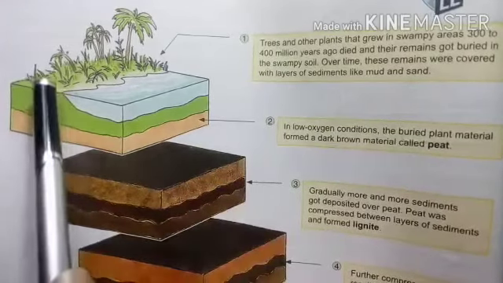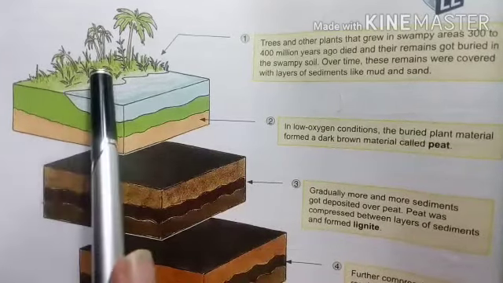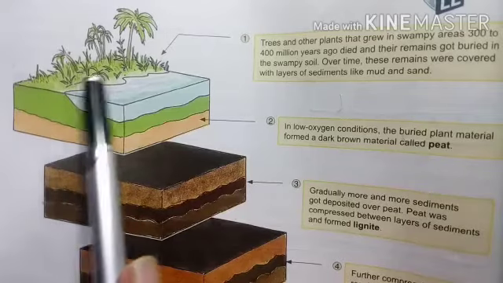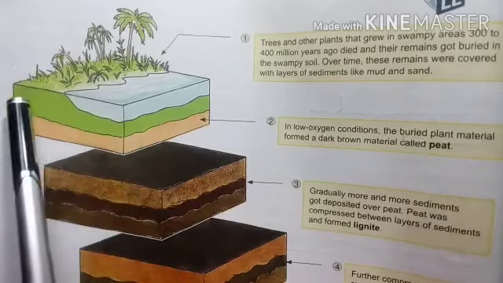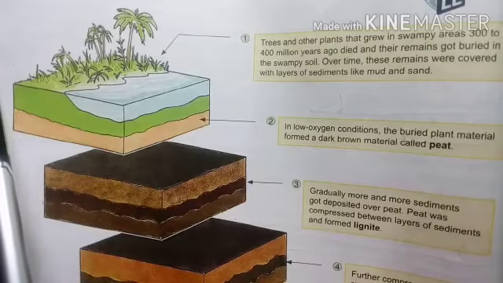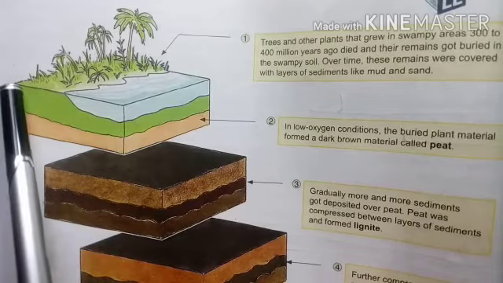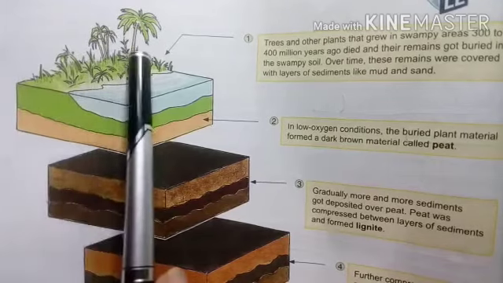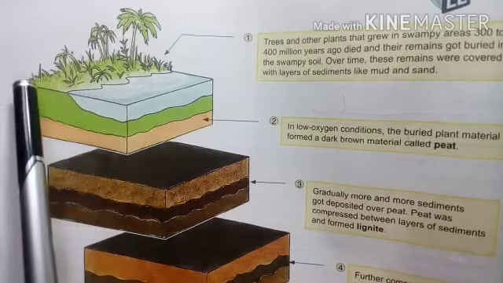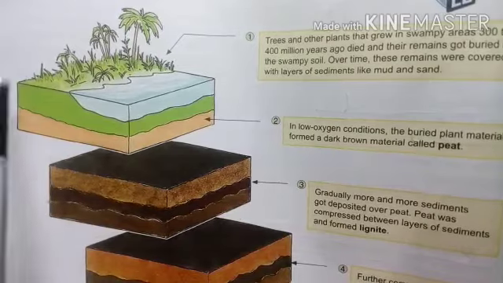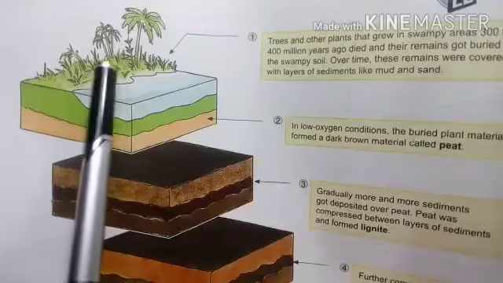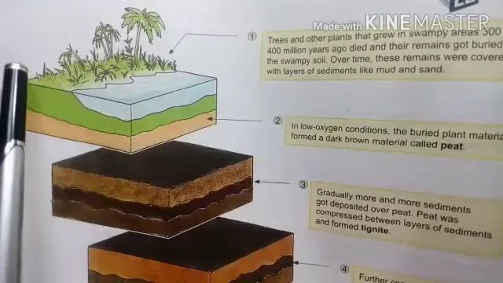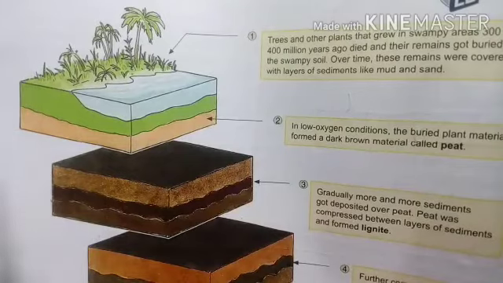Actually, what happens when they die? After dying, they lie on the ground. After some time, when rain comes, the rain brings soil along with the water, so they get totally covered with soil. This process happens again and again. So these remains, or dead parts of plants, go deeper inside the soil.